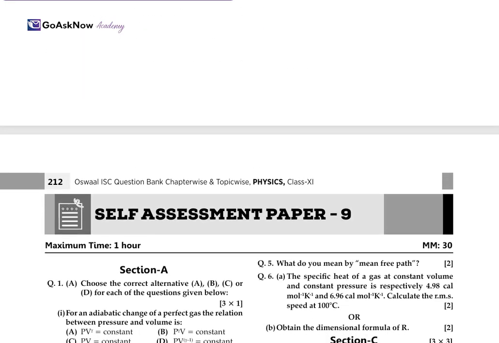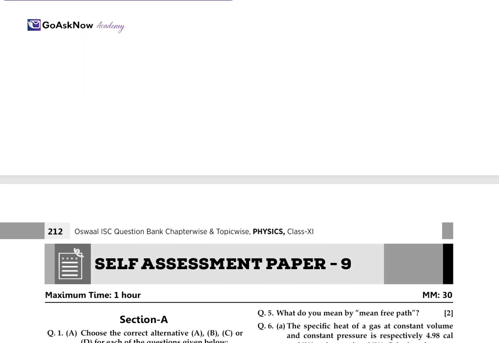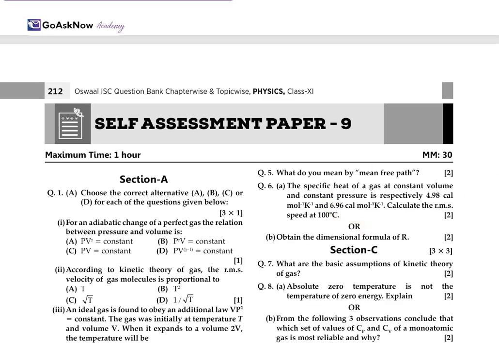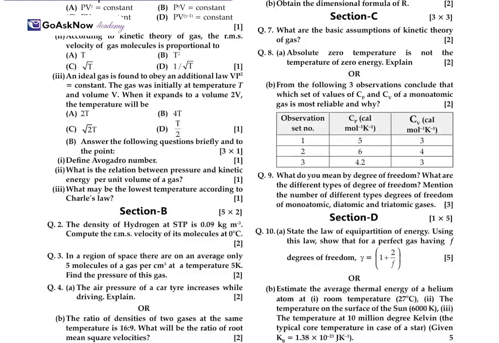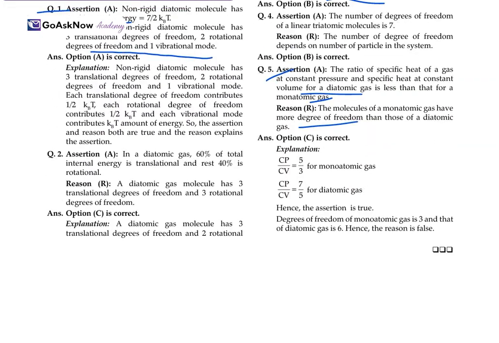So this is all about chapter number 11. This is the self-assessment paper, which is totally based on the questions and the concepts you have covered in this chapter number 11.